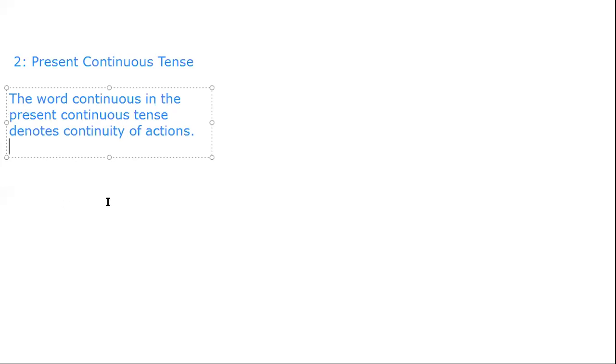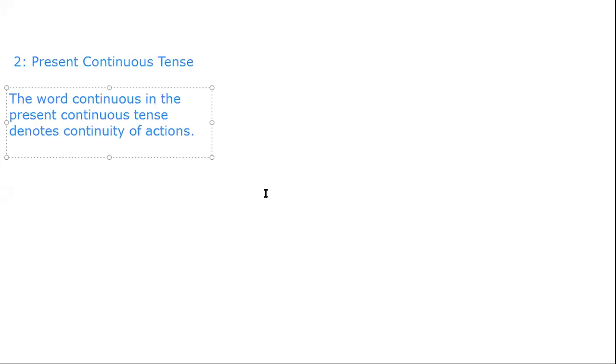And I told you that the word continuous in the present continuous represents the continuity of an action. Continuity of actions represents that any work is continued or is ongoing. So whenever you are in the middle of an action, you have to use present continuous tense at that time.